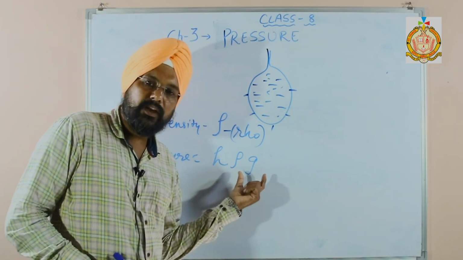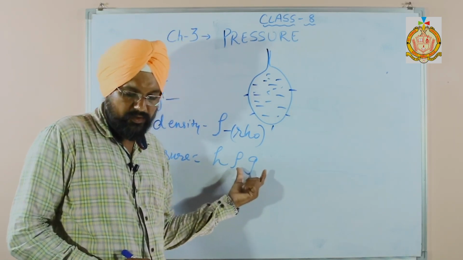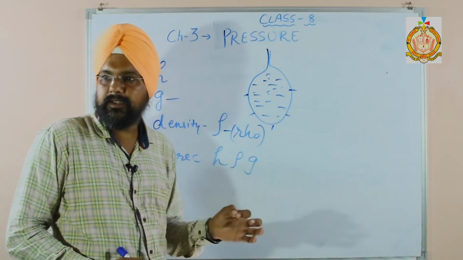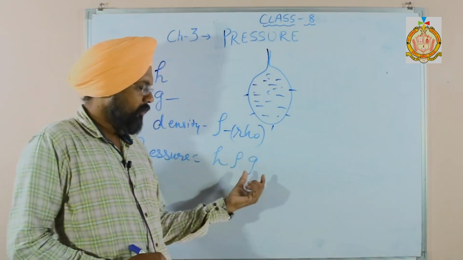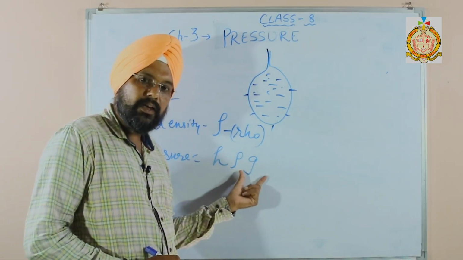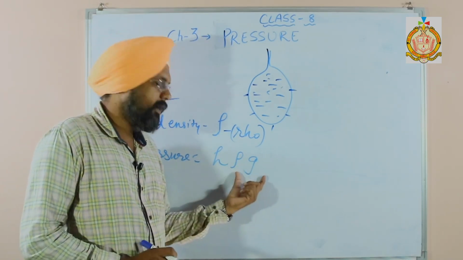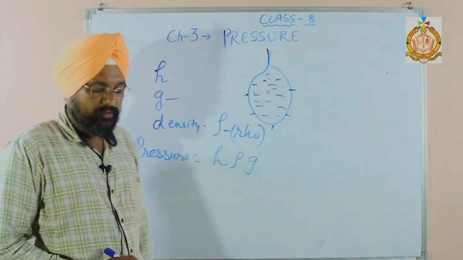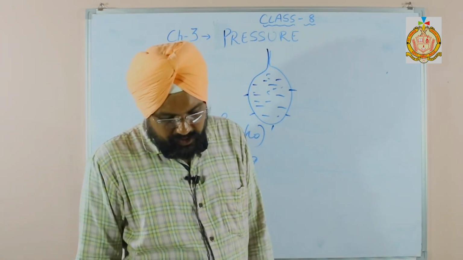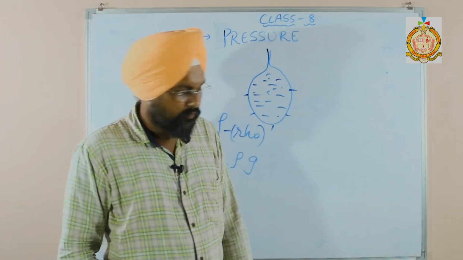Every time you have to take the value of gravity. Actually it is 9.8, but if it is given in the book question to take the value of g as 9.8, then only take 9.8. Otherwise you can take the value 10. Okay, so pressure increases with the height of the liquid.